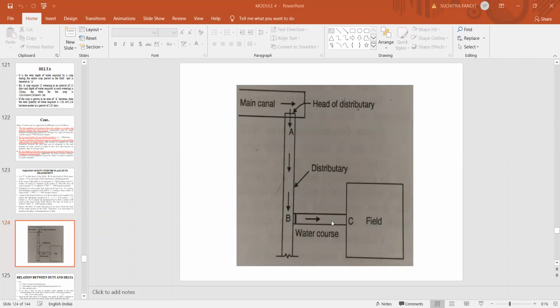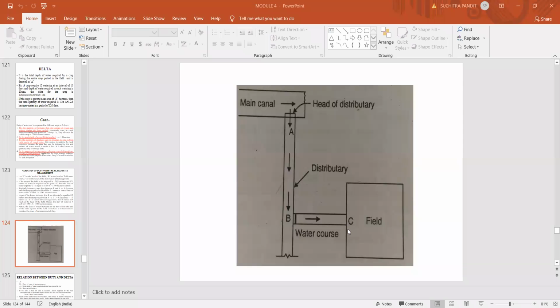Now, between points B and C, the water has to travel this distance. So let us assume that there is a conveyance loss of about 0.1 cumec.